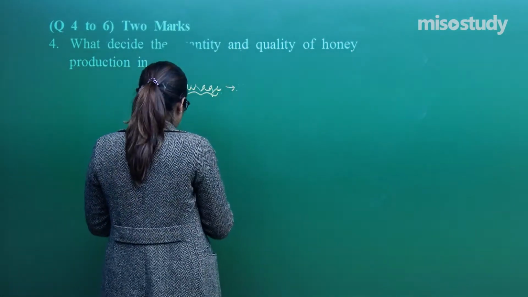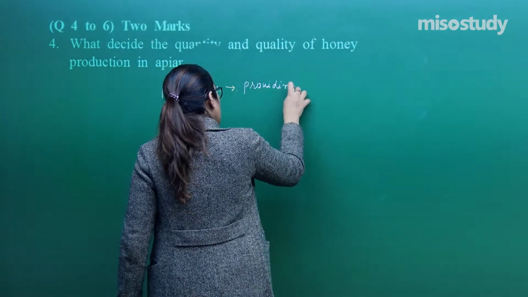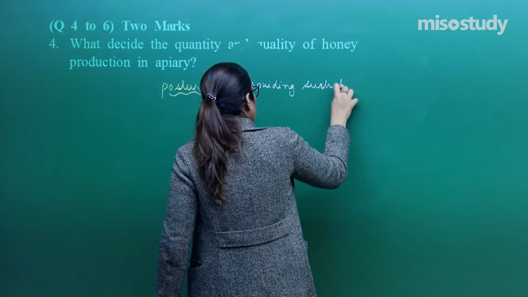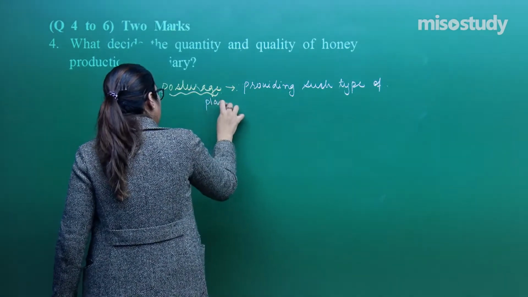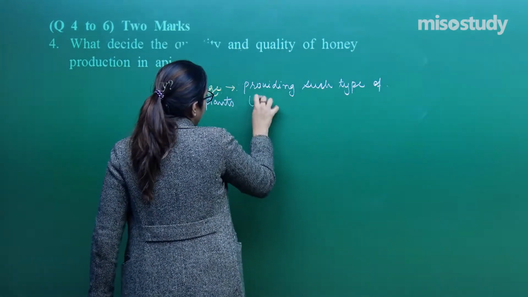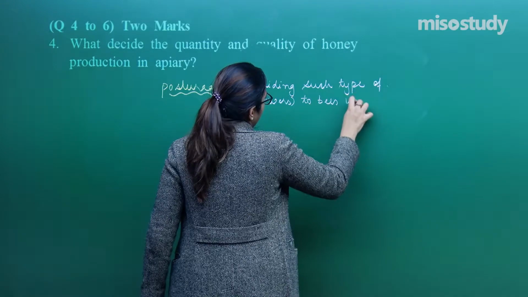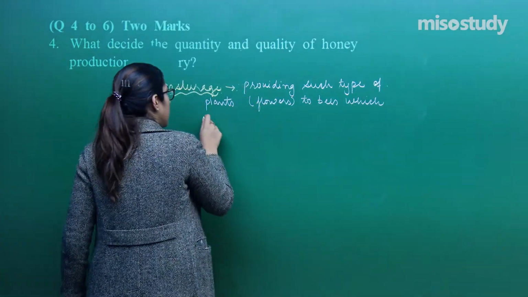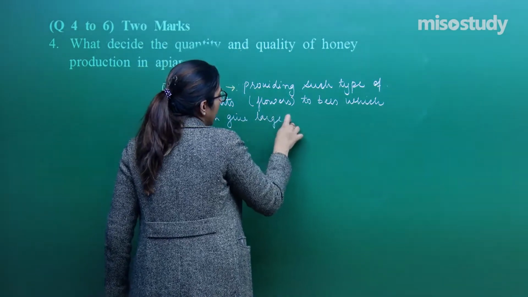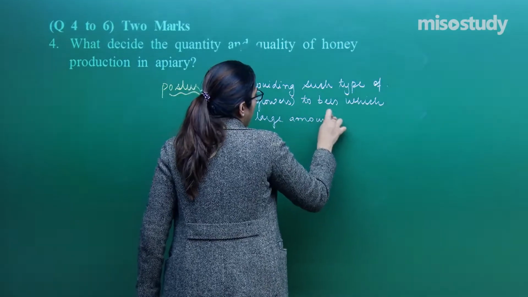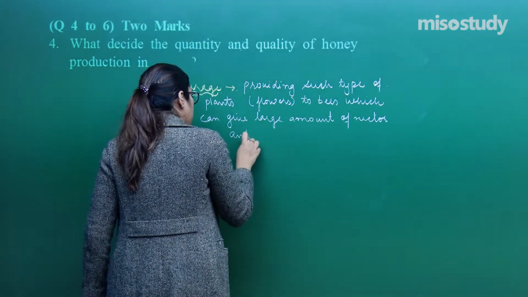So, pasturage means providing such type of plants, I mean to say flowers, to bees which can give a large amount of nectar and pollen.